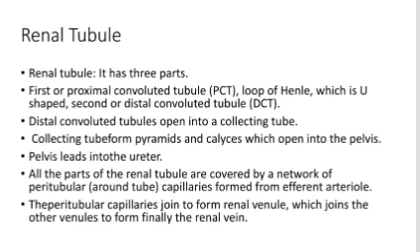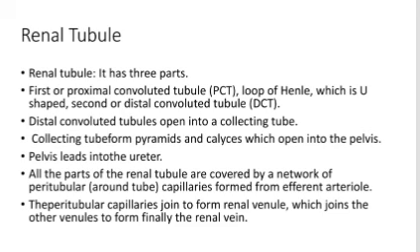Next one is the renal tubule. It has three parts. First are the proximal convoluted tubule (PCT) and the loop of Henle, which is U-shaped. Second is the distal convoluted tubule (DCT). Distal convoluted tubules open into a collecting tube.